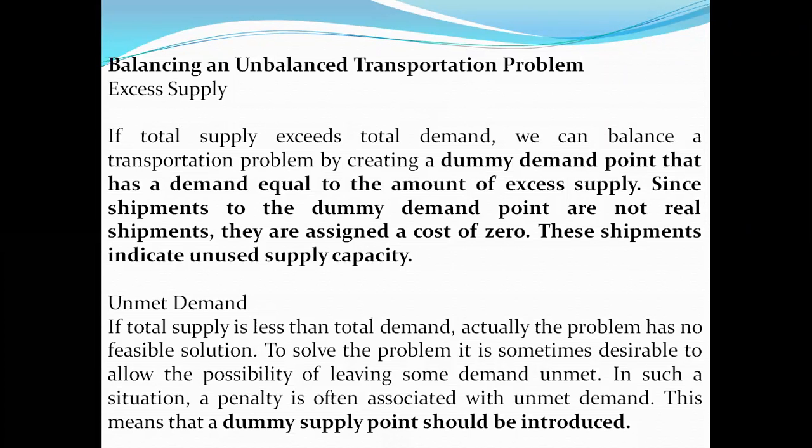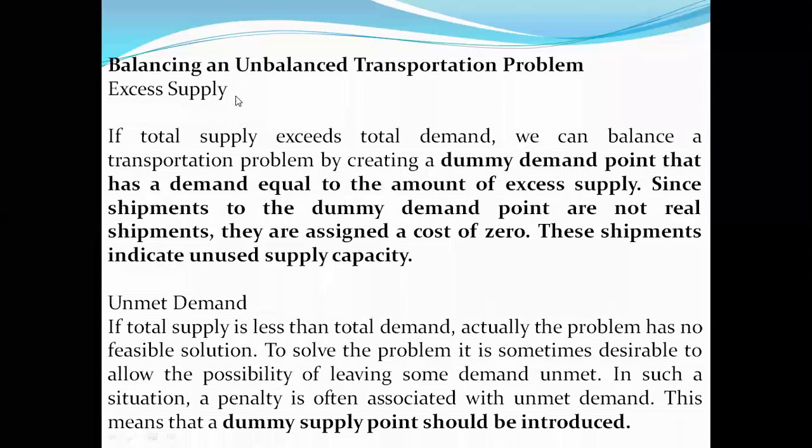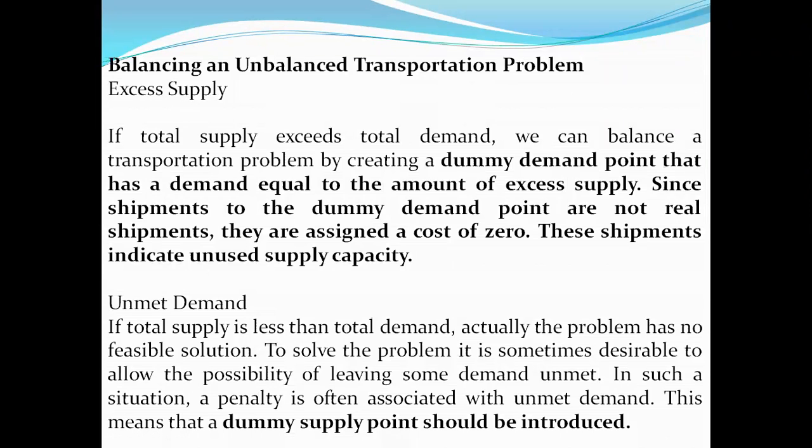But here we'll be seeing the excess supply, that is if the demand is only 125 kilowatts per hour, but at points number 1, 2, 3, the source production units, there is excess production, then what do we have to do? That is one condition, right? That is excess supply. And next, unmet demand, which we just discussed.